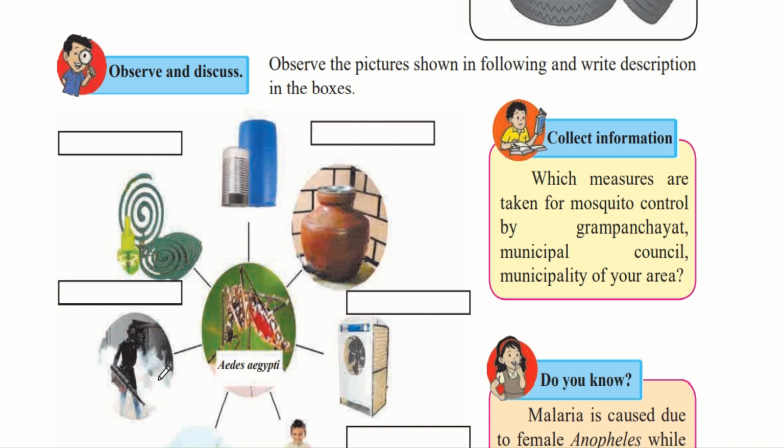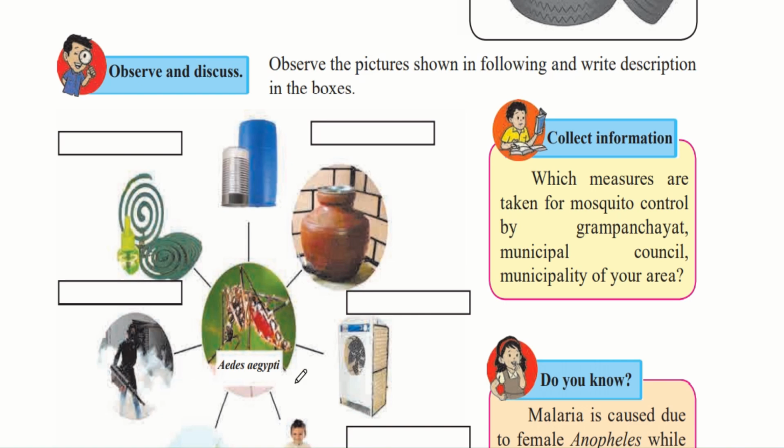This smoke contains chemicals that can kill the mosquitoes and do not let the mosquitoes reproduce. Also, when they remove any stagnant water from the gutters, they reduce the spread of mosquitoes by removing the places